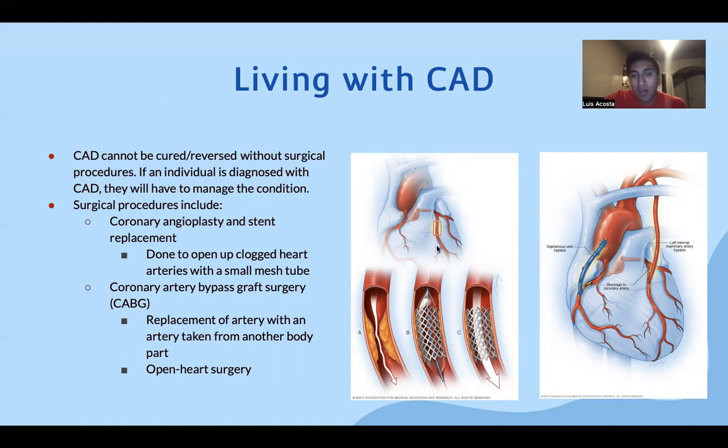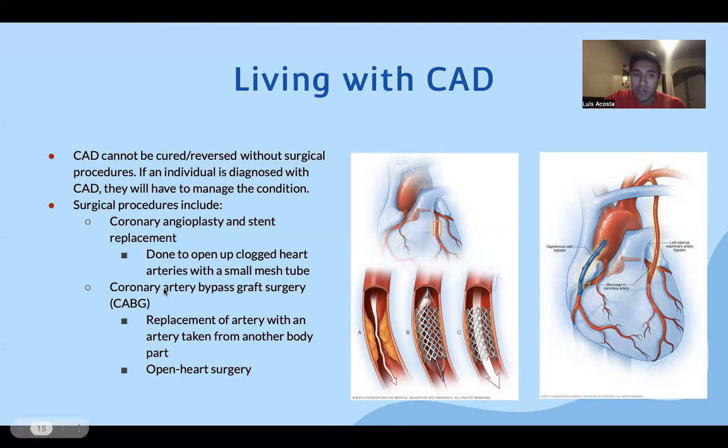What the surgeon does is they go in through the artery with this mesh-like tube, and once they get into this area, they expand it, pushing the arteriosclerosis, or the plaque buildup, back into the walls, allowing for a better passage for blood.